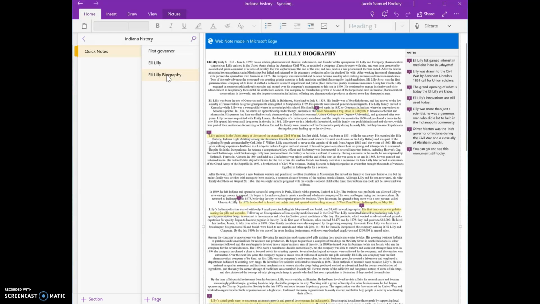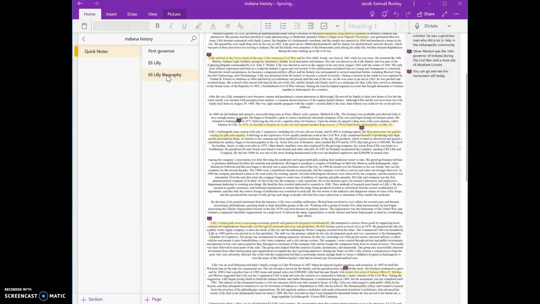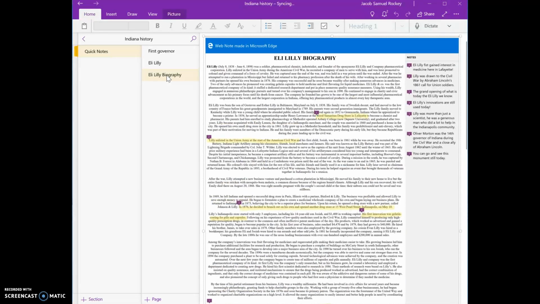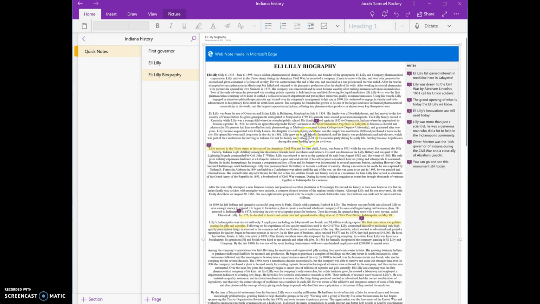And as you can see here, I've gone through and highlighted multiple things in this biography. And on the right here, you see the notes with the little numbers. And I've given a note for things that I think are important in this webpage. So this is my screencast over my note-taking device and technology.